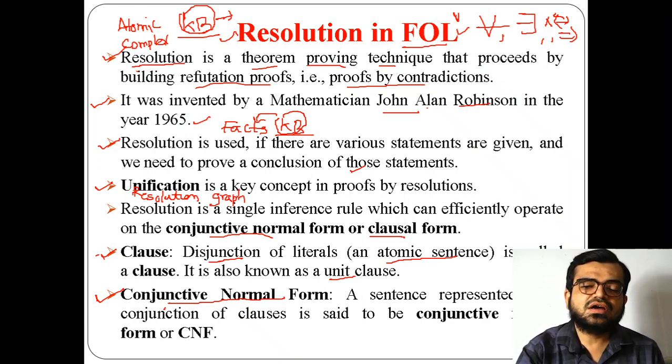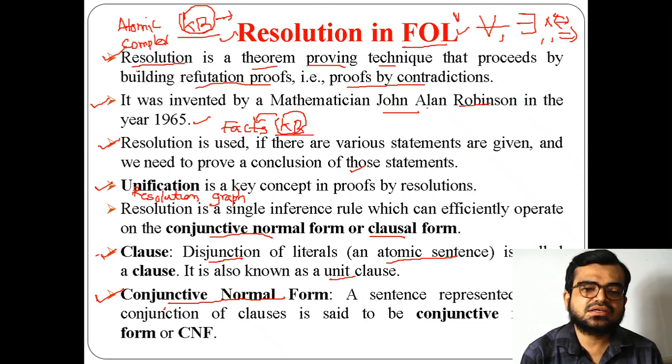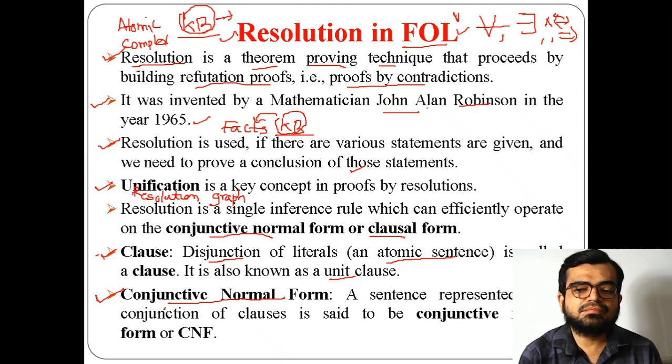That means you have to use finally a graph, and at the end if you are getting a null clause, that means first you have to take a contradict statement of the statement you have to prove, and using that contradiction you have to make them a null clause. If you are getting the null clause, it means that you have proved the given statement.